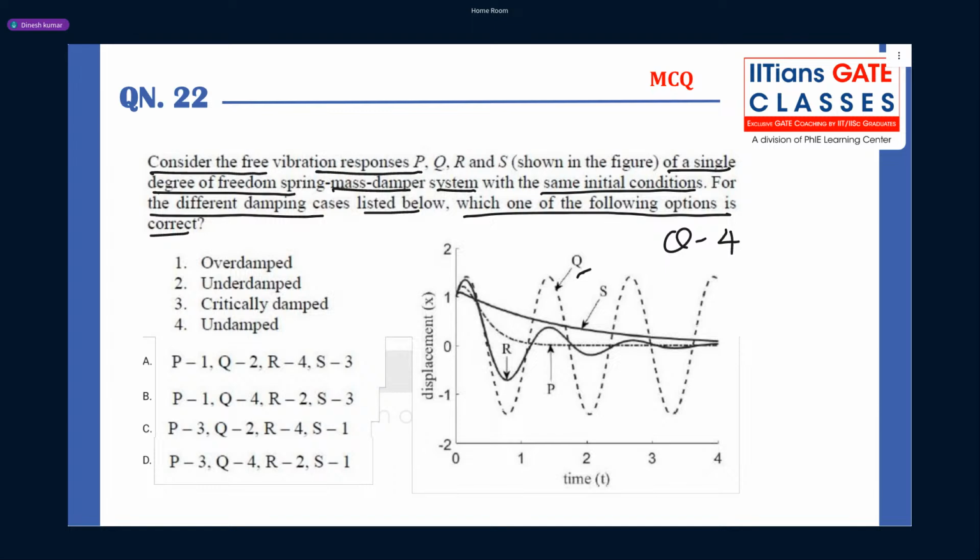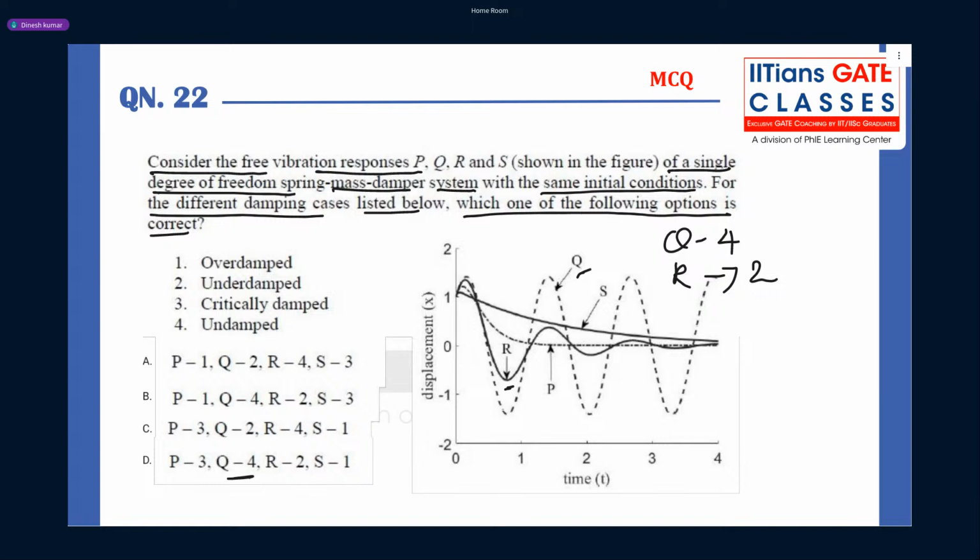Now there is R, which is oscillatory, right? We know oscillatory motion happens in an underdamped system. So R is corresponding to 2. Now tell me which can be the correct answer. Either B or D can be correct.